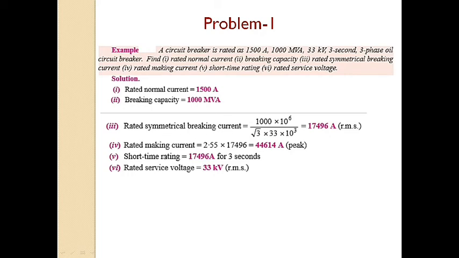Next one is the rated making current, that is equal to 2.55 into symmetrical breaking current. This is the formula. Rated making current is equal to 2.55 into rated symmetrical breaking current. Rated making current is 44614 ampere. This is the peak value. Now short time rating is 17496 ampere for 3 seconds. It is given. Now rated service voltage, it is also given, that is 33 kV RMS value.